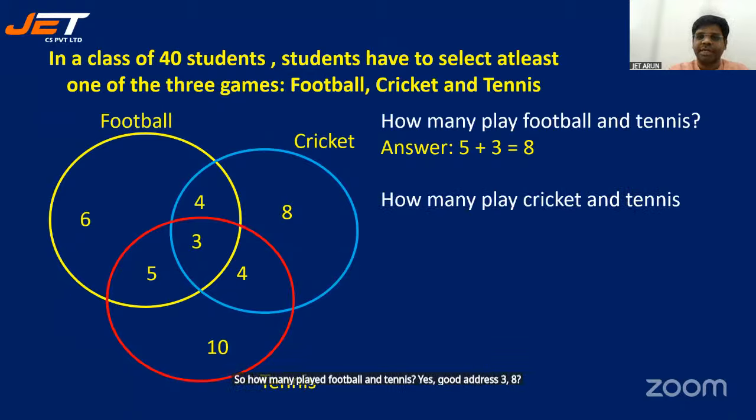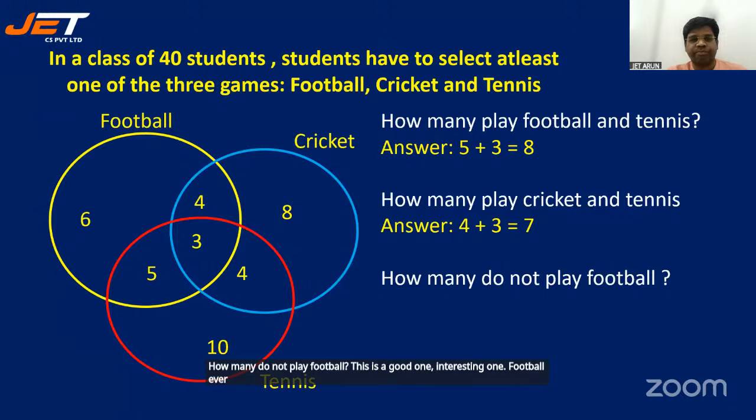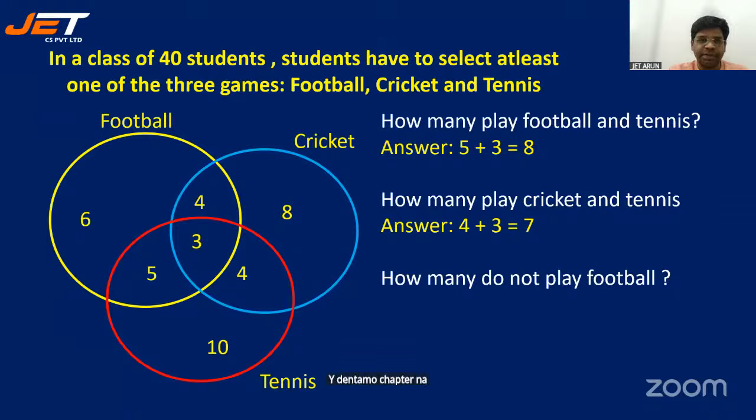How many play cricket and tennis? What is in between cricket and tennis? Overlap region. That is 4 plus 3, 7. Good. How many do not play football? This is a good one, interesting one. Who are the ones not playing football? How many, tell me. Let me look at that. Who are the ones not playing football?